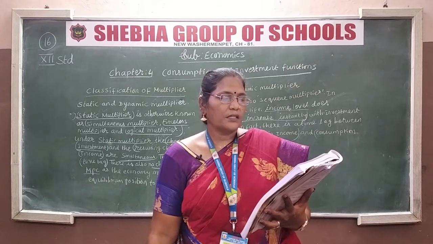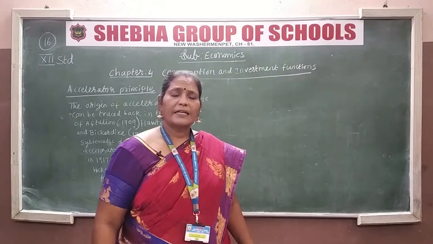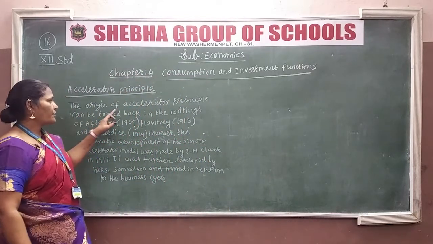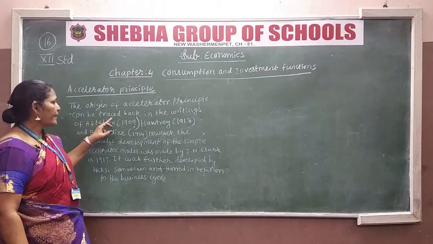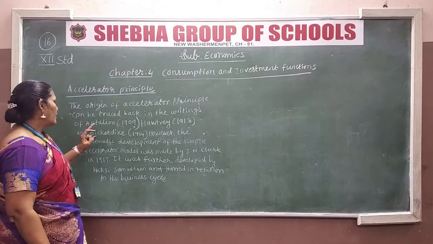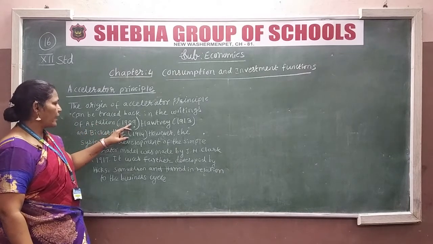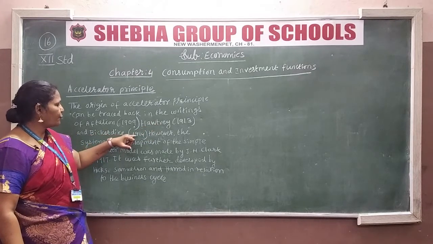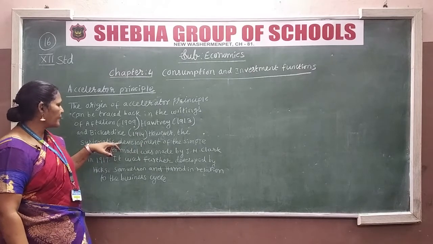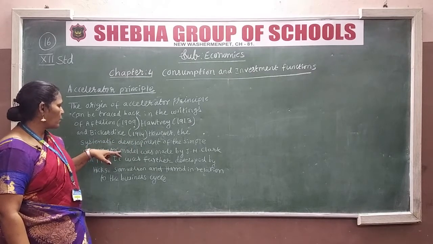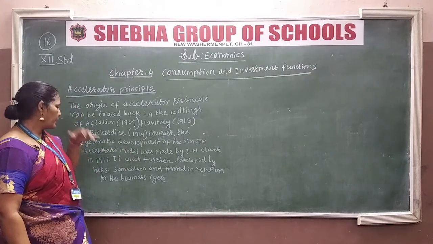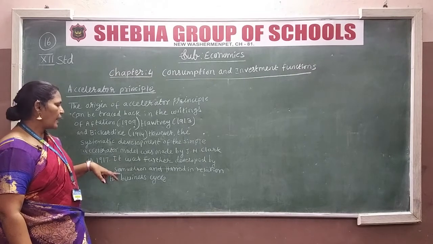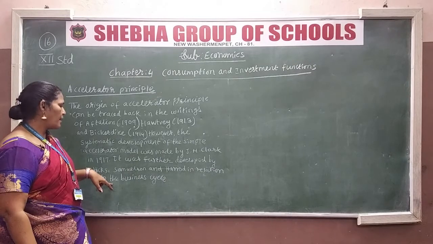These are the assumptions it is given. Okay children, let us see about the accelerator principle. The origin of the accelerator principle can be traced back to the writings of Aftalion in 1909, Harrod in 1913 and Bickerdike in 1914. However, the systematic development of the simple accelerator model was made by J.M. Clark in 1917. It was further developed by Hicks, Samuelson and Harrod in relation to the business cycle.